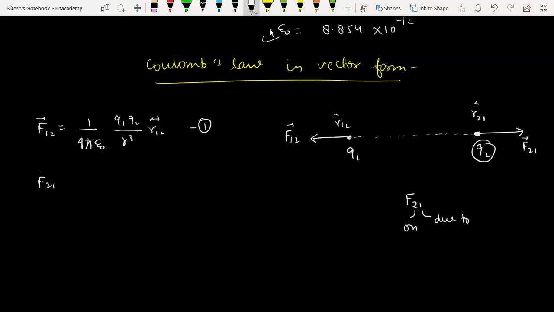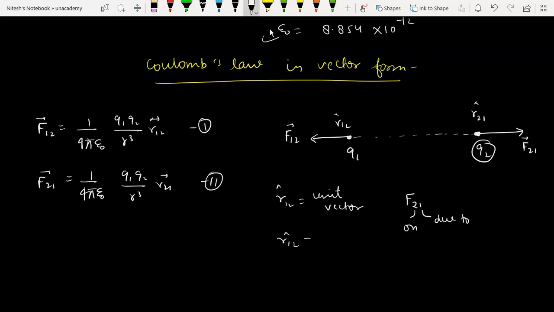Moving ahead, F21 can be written as 1 by 4 pi epsilon naught Q1 Q2 by R cube R21. Equation number 2. Now let me also tell you how this cube comes and why we have replaced this vector. This R cap means it is a unit vector.